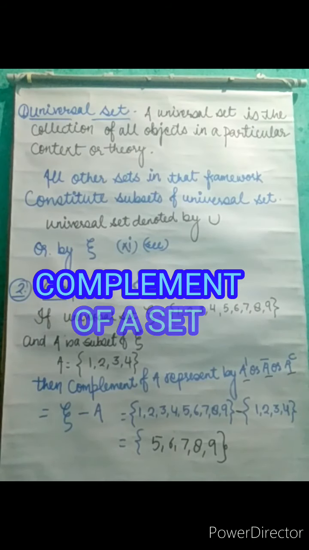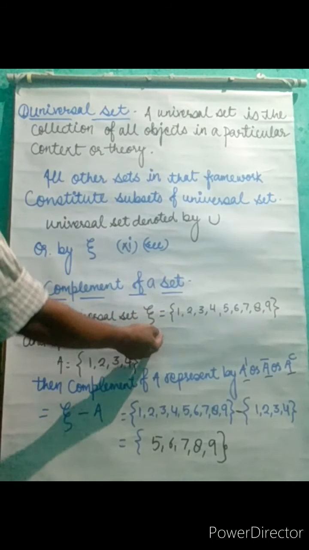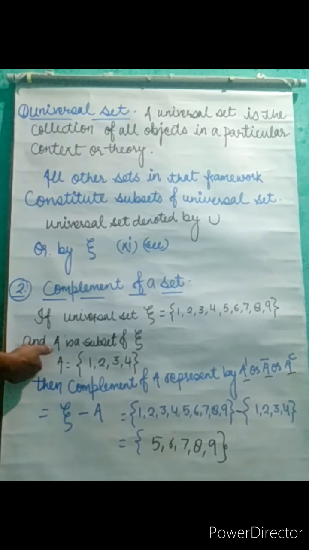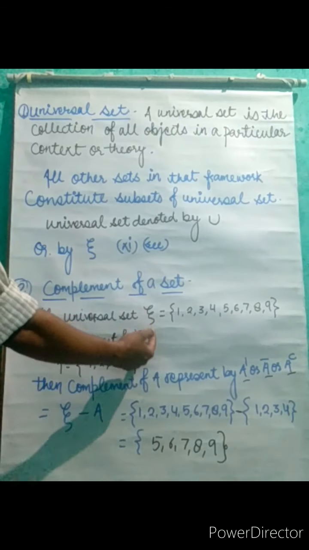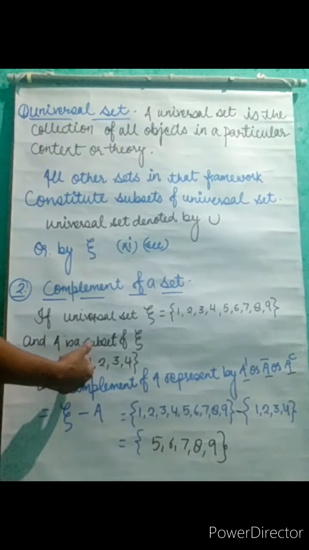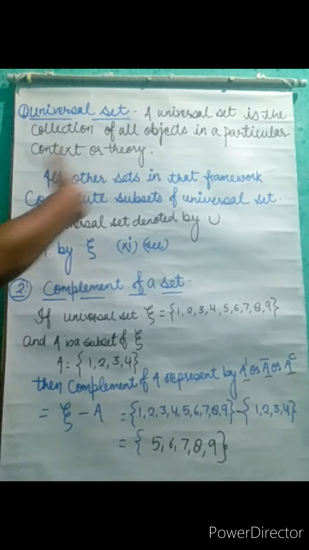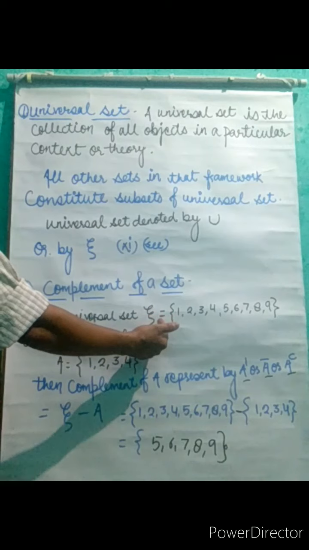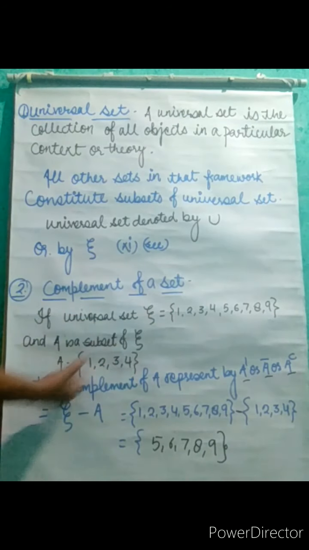With the help of one example, you can see if universal set C is 1, 2, 3, 4 up to 9 and A is a subset of universal set C. Subset, you know, is when a set contains all the elements of another set. You can see A contains 1, 2, 3 and 4. These 4 elements are present in set C. It means A is a subset of the set C. I am calling this sign C.